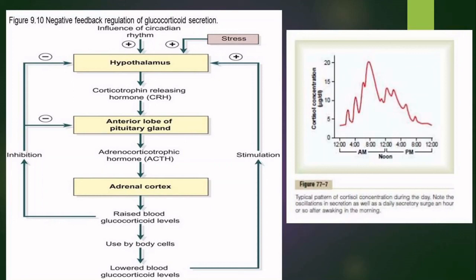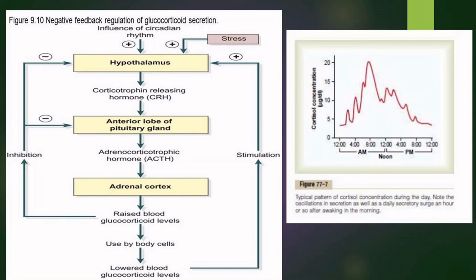The glucocorticoid is used by the blood cells, and as a result there is a reduction in the glucocorticoid levels, which stimulates the hypothalamus to release more CRH. Stress conditions can also activate the hypothalamus to release CRH hormone.